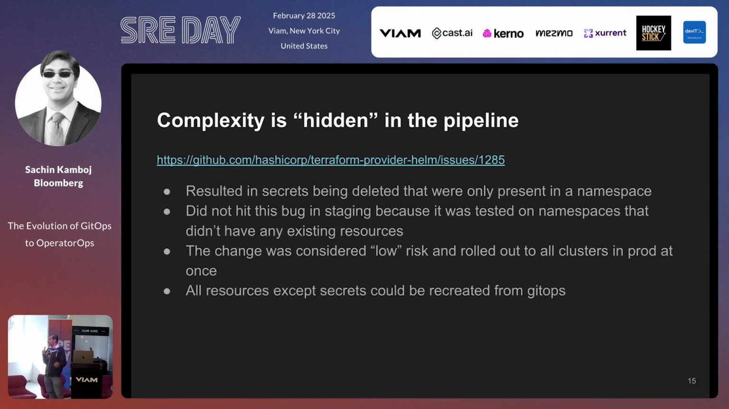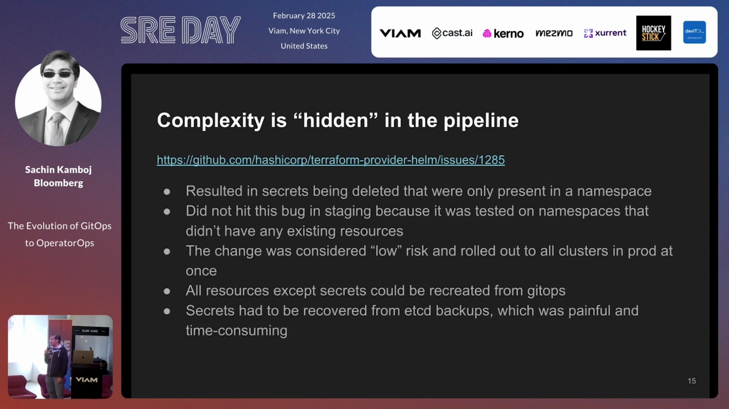And all resources except secrets could be recreated from GitOps. That was the only part that couldn't be recreated. I'll go into secrets and GitOps in a later slide. But the big problem was secrets had to be recovered from etcd backups, which was painful and time consuming. Another fun fact about this incident, I actually got called on my birthday. So anyways, this is what I mean by complexity being hidden in the pipeline. There's a lot of magic that happens. And unfortunately, I'd like to say I have a good solution for this, but I really don't. We need a lot of magic for any kind of automation that we do.